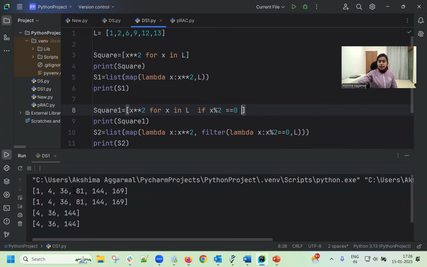You can see the output. First, it calculates the squares of all the elements with the help of the comprehension, and second, with the help of the map function. And then, in a similar way, we have computed the squares of even numbers. I hope it is clear to all of you.